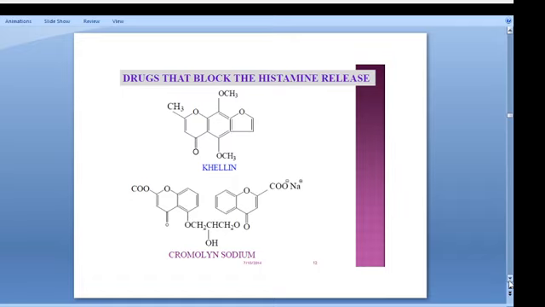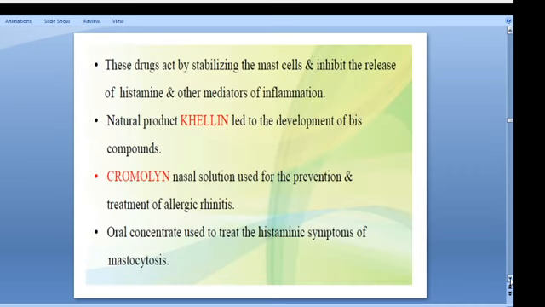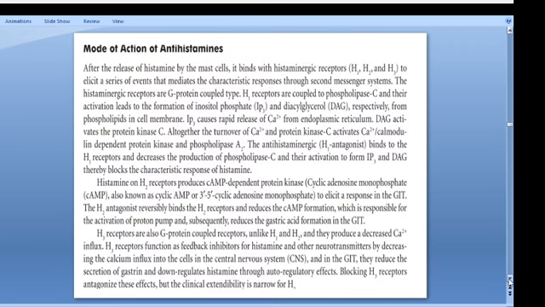Before that, these two drugs, like cromolyn and cromolyn sodium, are natural products. First we have seen the release of histamine. These drugs act by stabilizing the mast cells and inhibit the release of histamine and other mediators of inflammation. A natural product like khellin led to the development of the bis compound. Cromolyn is a nasal solution used for the prevention and treatment of allergic rhinitis. An oral concentrate of this solution is used for the systemic symptoms of mastocytosis. So these are the basic mechanisms behind these antihistamines.